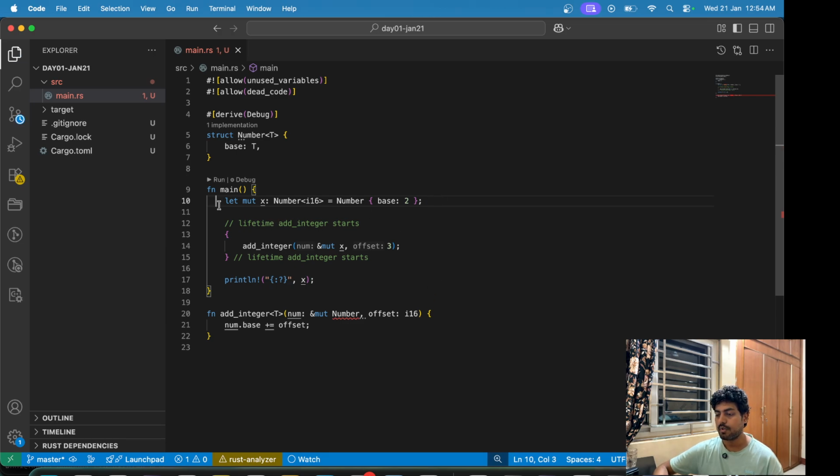So now x is of type number I16, because initially we had hard coded the data type as I16, but now we are making it generic, so it can be even U16 or something, whatever we want. So that is one thing. And now add integer T takes an offset of type T as well as number of type T.